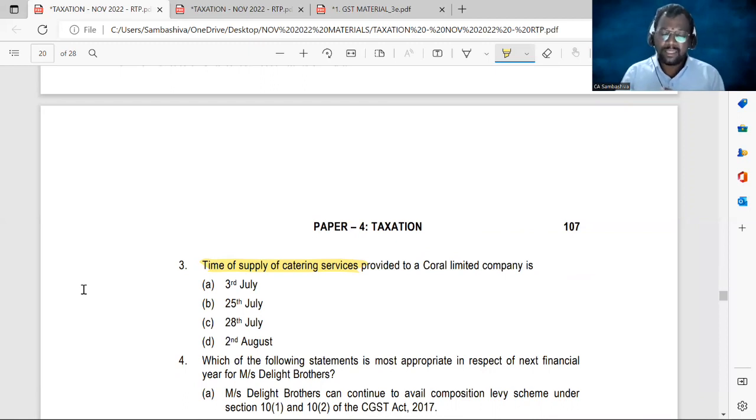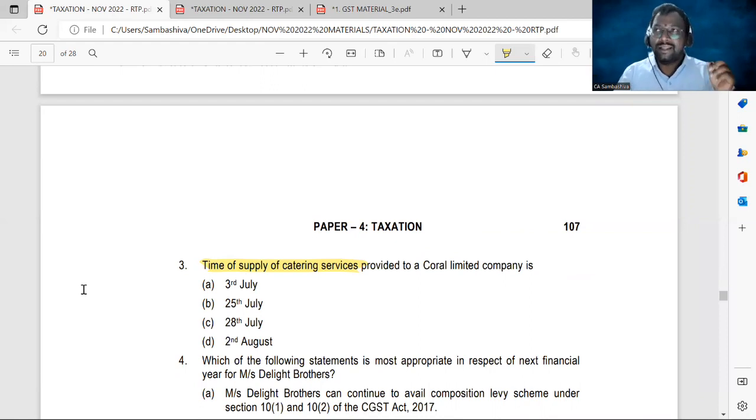If the invoice is issued within 30 days from the date of completion of service, then the date of invoice or date of payment, whichever is earlier. If the invoice was not issued, then the date of completion of service or date of payment, whichever is earlier.